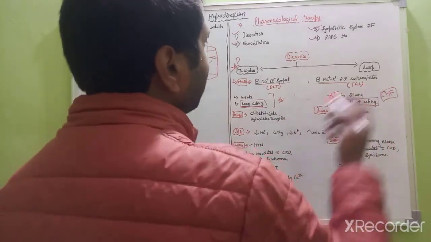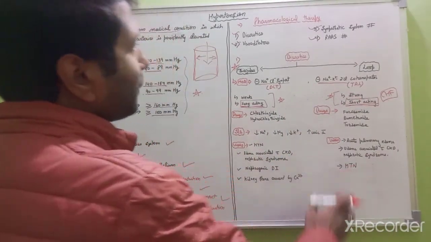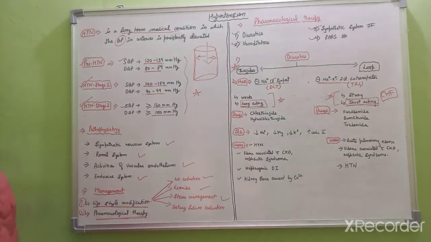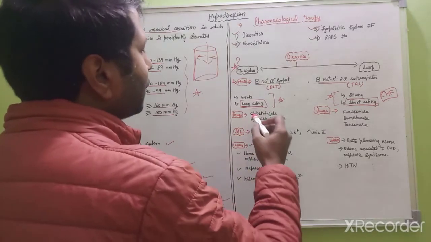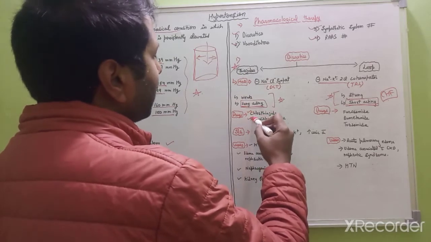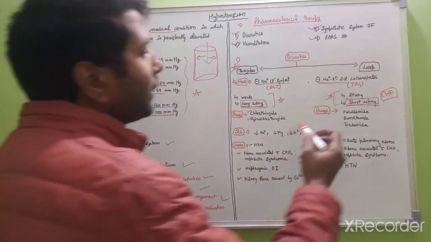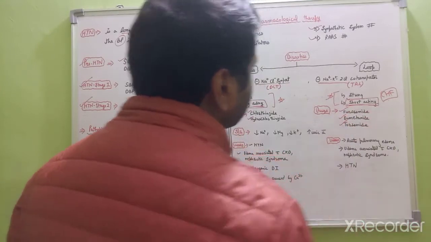These 2 points are very important. However, loop diuretics are also used in the management of hypertension, but mainly they are used in the management of congestive heart failure. Drugs in the thiazide category include chlorothiazide and hydrochlorothiazide, and the loop diuretic drugs include furosemide, bumetanide, and torsemide.